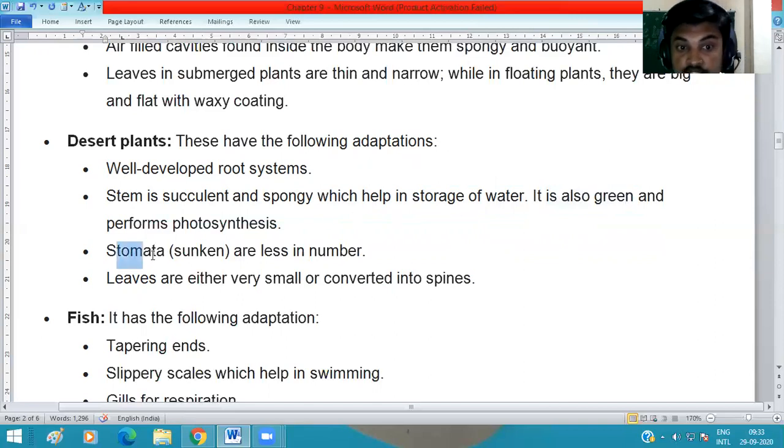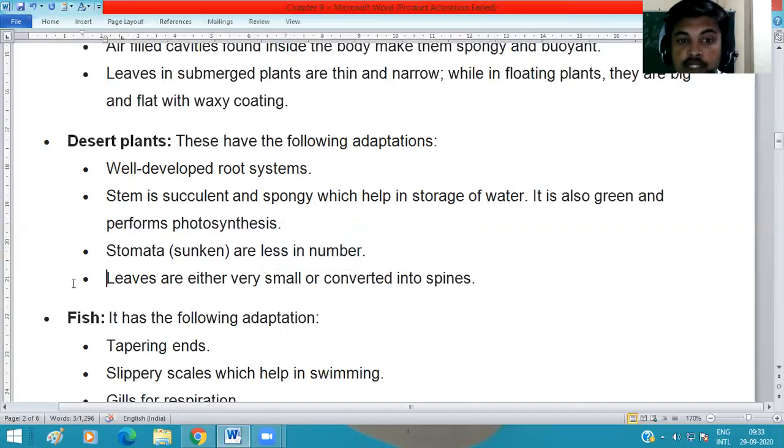Okay, and stomata on the green surface of the desert plant. Sunken stomata, and the stomata are less in number, because we know that water evaporates from the stomata by the process of transpiration, so with fewer stomata the evaporation is also less.